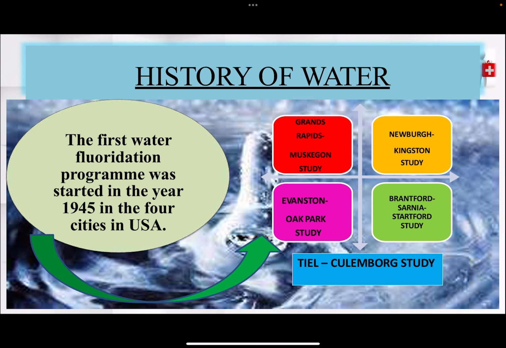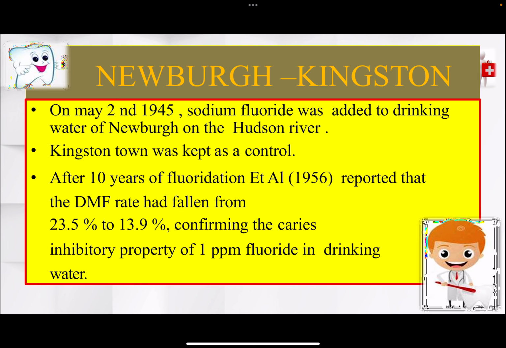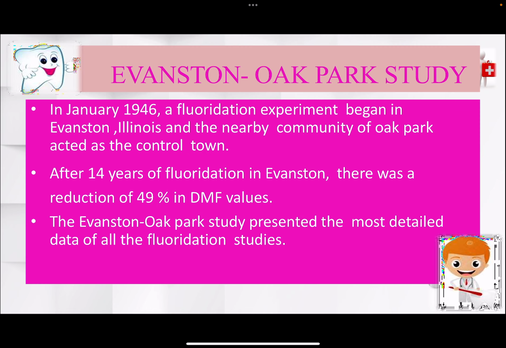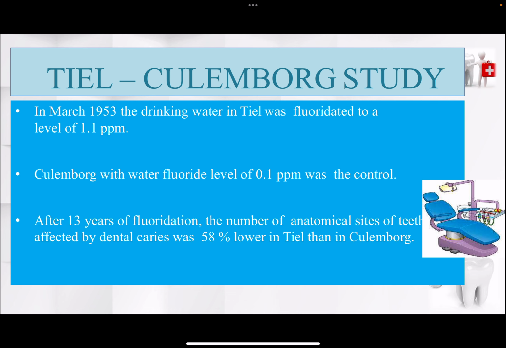The history of water fluoridation: the first fluoride water program was started in the year 1945 in four cities, in different studies. Grand Rapids-Muskegon, on January 25th, 1945, where Muskegon town was kept as control. And then the Newburgh-Kingston study, where Kingston town was kept as control. And then the Evanston-Oak Park study, where Evanston, Illinois was the intervention, and Oak Park was considered the control. All these studies produced a significant amount of DMF caries reduction, and showed that systemic fluoride is actually effective. The Columbus study is another very good example for systemic fluorides.